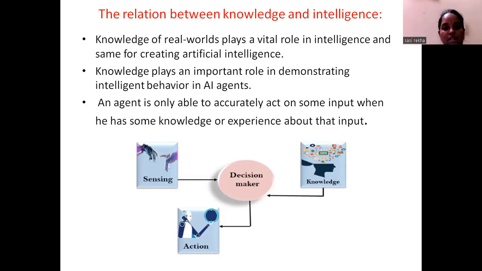So what is the relation? The relation is that when an agent wants to make a perfect decision, it should have an external thing called sensing and it should also have a knowledge base. So this is the relationship between knowledge and intelligence. Okay. So this is all about the basic idea of knowledge representation.